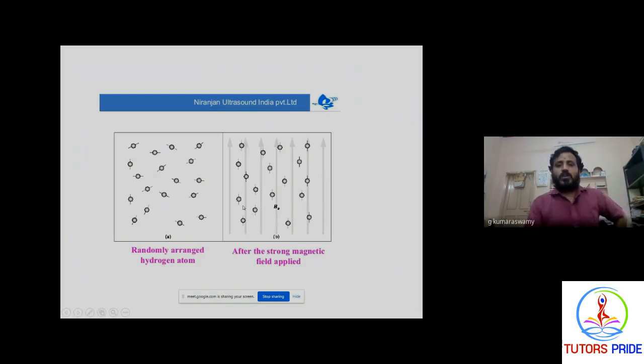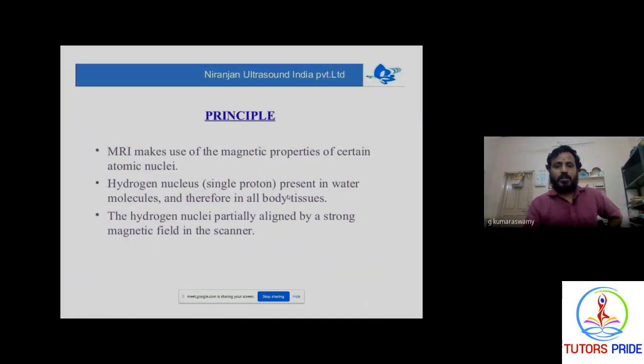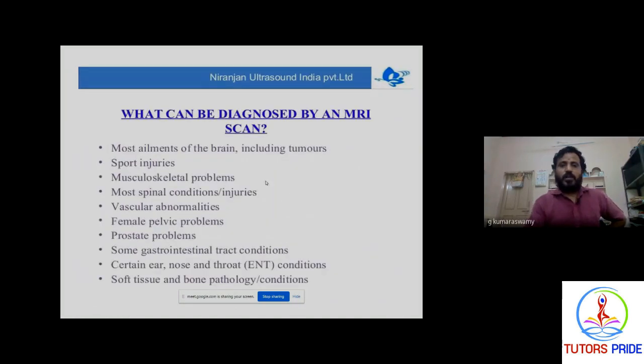At first, all the protons are in a resting position. Once you apply a strong magnetic field, all the protons are aligned in positive and negative directions, meaning spin up and spin down. During the working process they are in this mode, and after completion of the experiment, all the protons return to the resting mode. Based on this principle, we can predict the condition of the patient, as in radiology techniques.